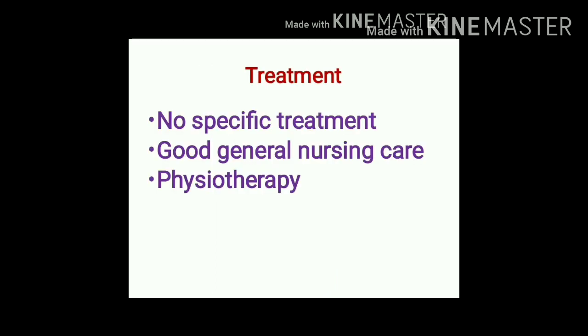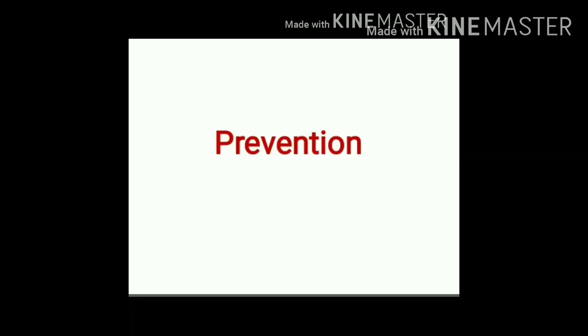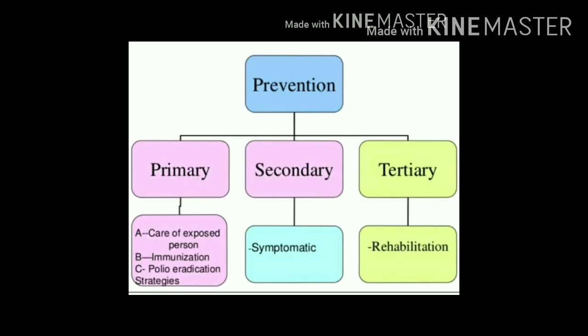What is the treatment for paralytic poliomyelitis? For cases of paralysis, there is no specific treatment, but good general nursing care helps a lot, physiotherapy plays an important role, and calipers may help the child for rehabilitation purposes. Think in relation to levels of prevention, that is primary, secondary and tertiary level, and how to prevent poliomyelitis.